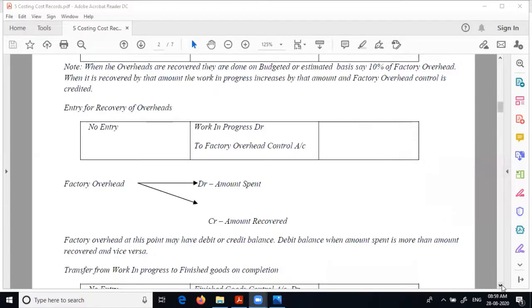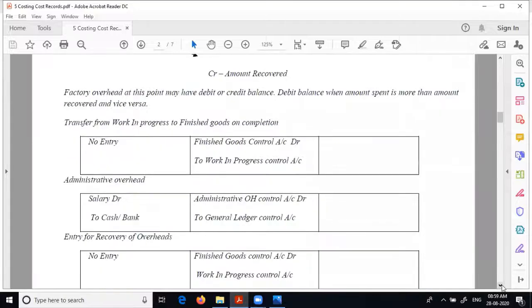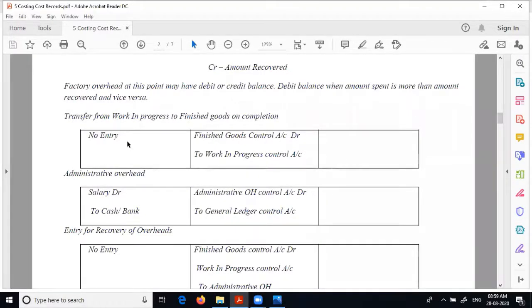For the other overheads, admin same. Now this entry is not required in cost records, but in financial record it is required here. Therefore, you have to maintain it. It has to continue, just like factory overhead. This entry will be admin overhead debit to not general ledger, but cash/bank. Similarly, the next entry will not be required here, but here it is required. So the entire one will be continued here.